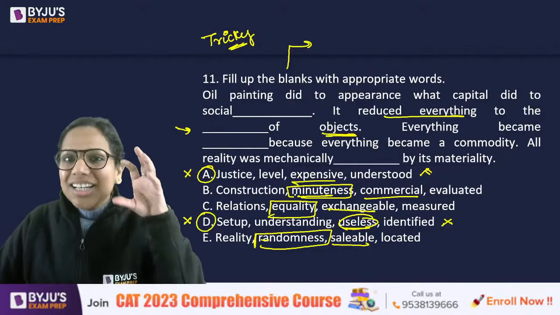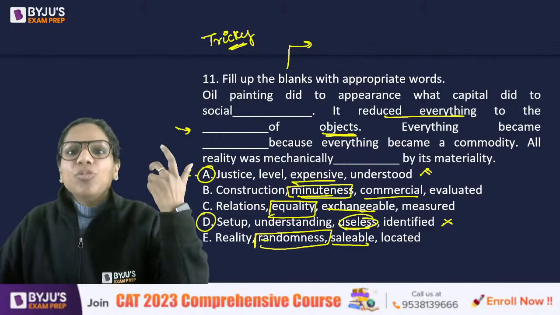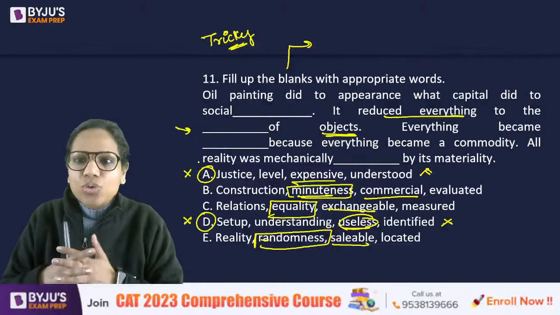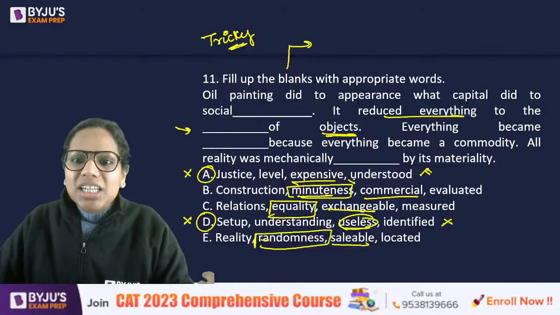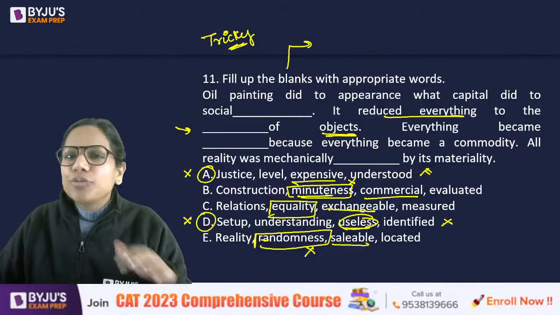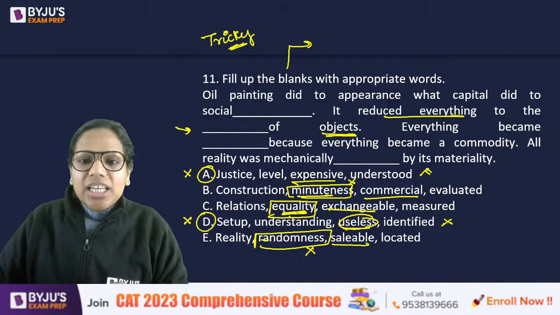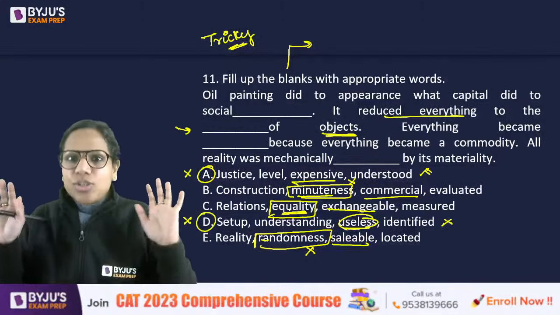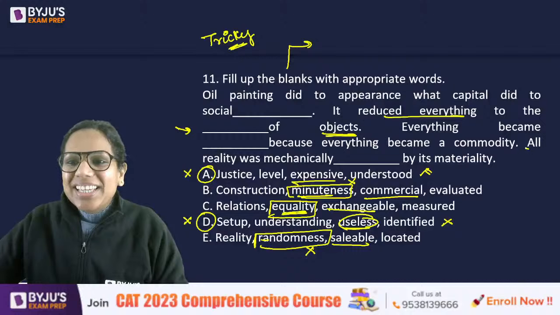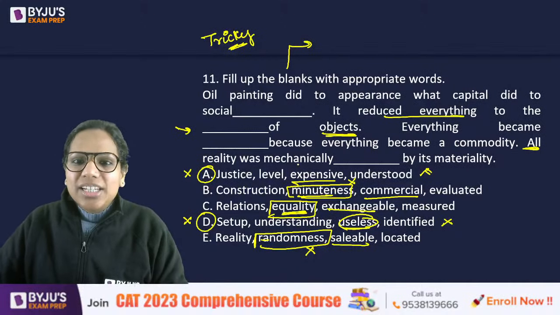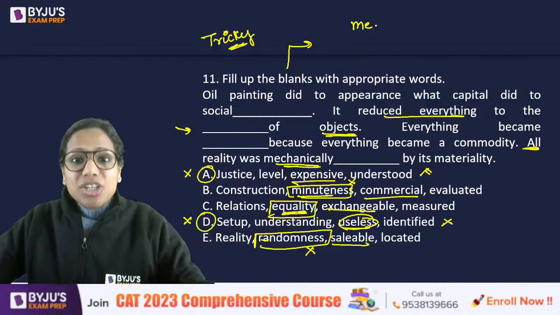So that idea is very appealing in a sentence that talks about how things became commodified. Commodification of things happened, we started treating everything as a commodity, right? So minuteness and randomness do not fit that well, as does equality. Okay, that was my thought. But then also I was not quite sure, right? I wanted to be sure. So I looked at this one. All reality was mechanically. So with mechanically, see, mechanical measures exist, right?